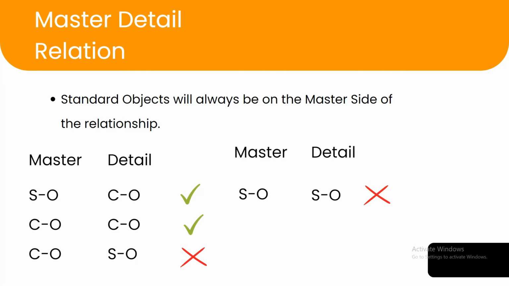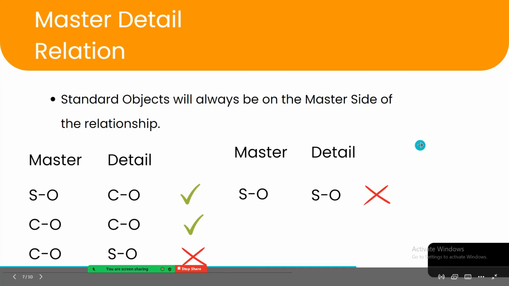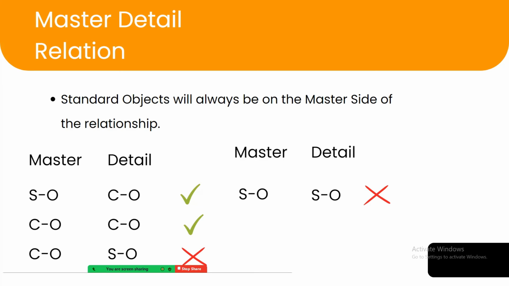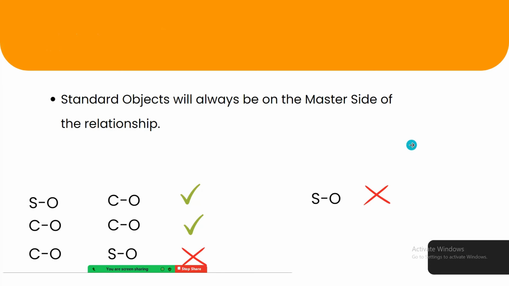And they can also ask, like, both the objects are standard objects and they are unable to establish a master detail relationship. So why is it so? You can again answer them that a standard object cannot be on the detail side of the relationship, right?